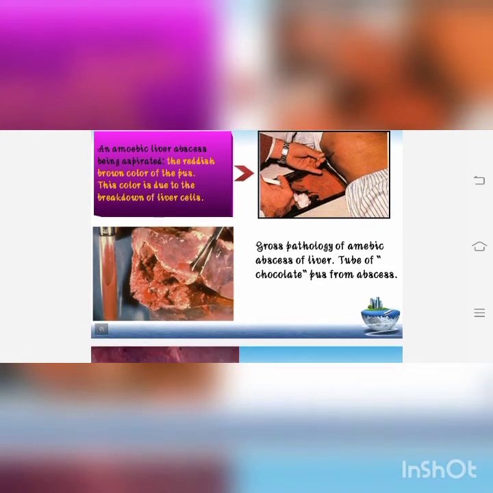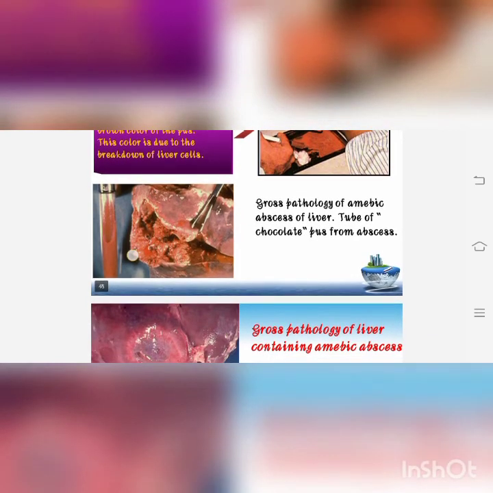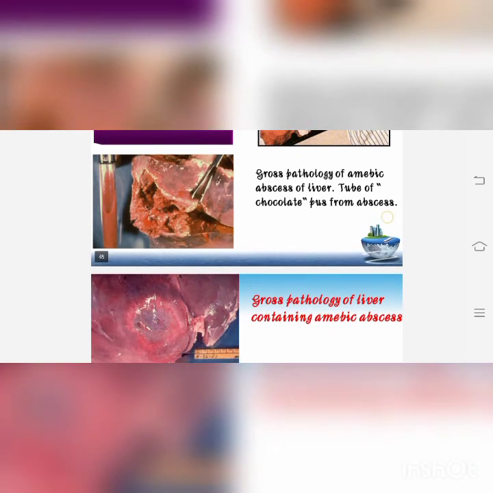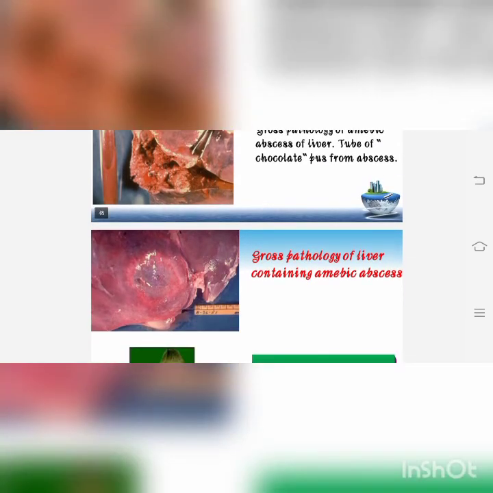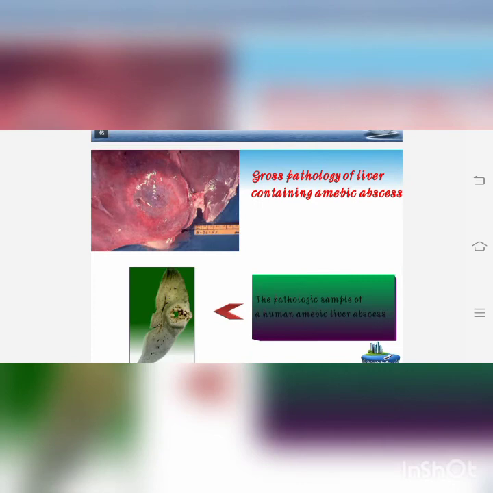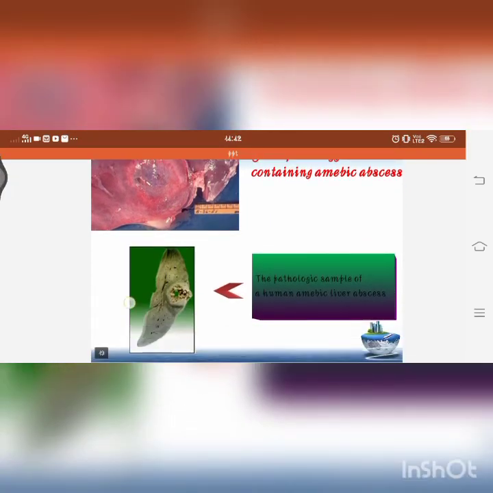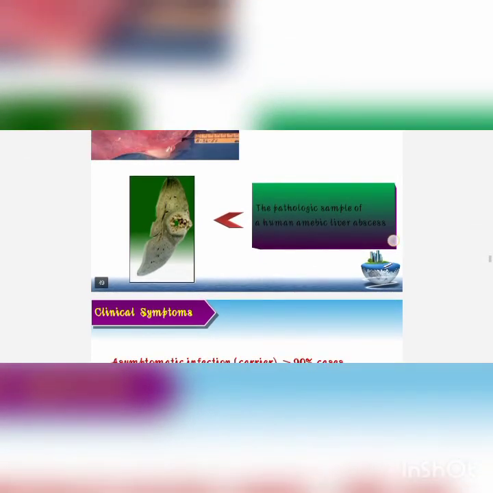You can see as the liver cells break down, you can see the chocolate form of color. The gross pathology of amoebic abscess of liver, tube of chocolate pus from the abscess. So it looks like a chocolate pus. The gross pathology of liver containing the amoebic abscess. Here you can see how the Entamoeba affected the liver. The pathologic sample of a human amoebic liver abscess.